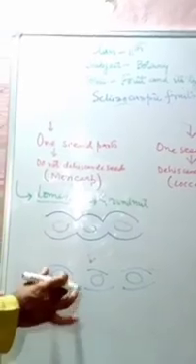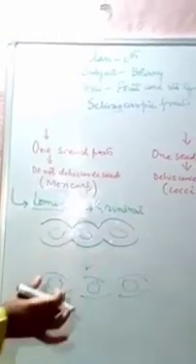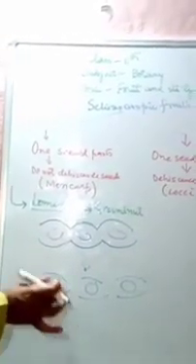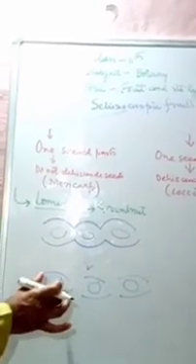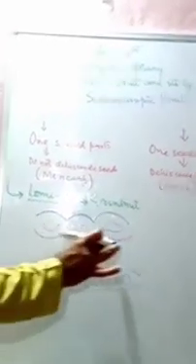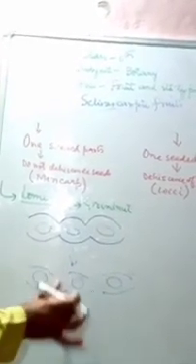Now this mericarp does not release the seeds. यहाँ से seeds release नहीं हो जाते. They remain within this fruit. This is the mature fruit, but there are the constructions. And when the dehiscence takes place, it gives rise to this single seeded part. This single seeded part is called as the mericarp.